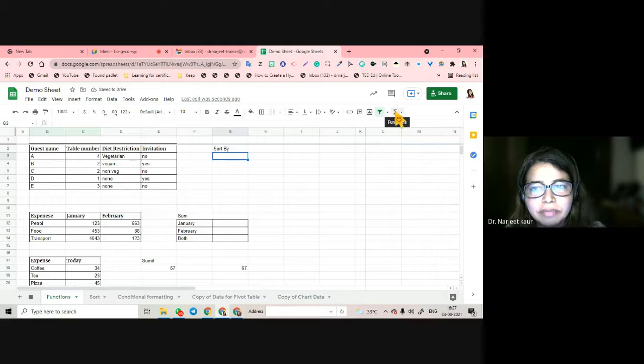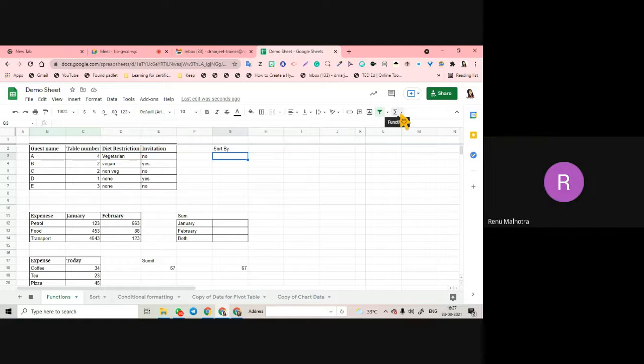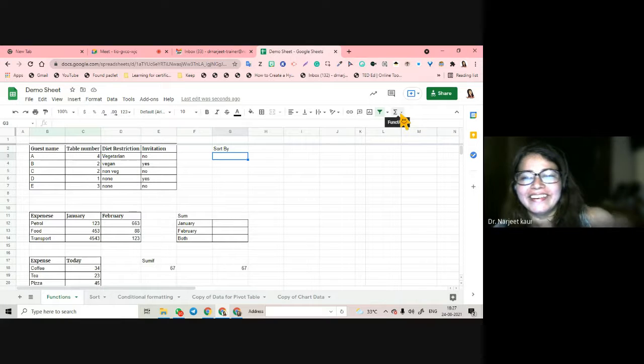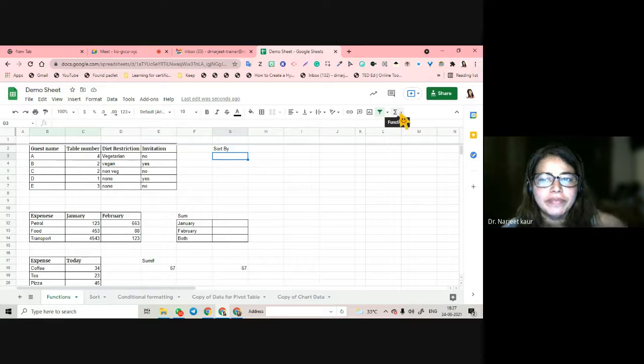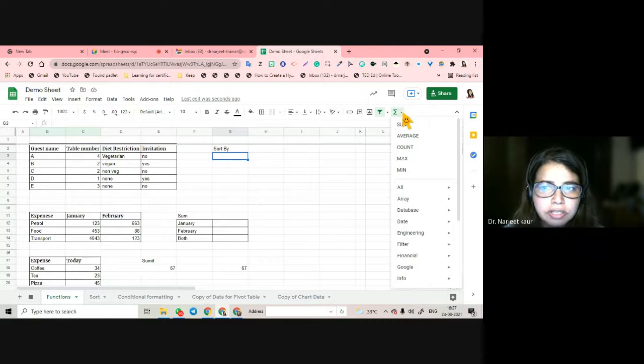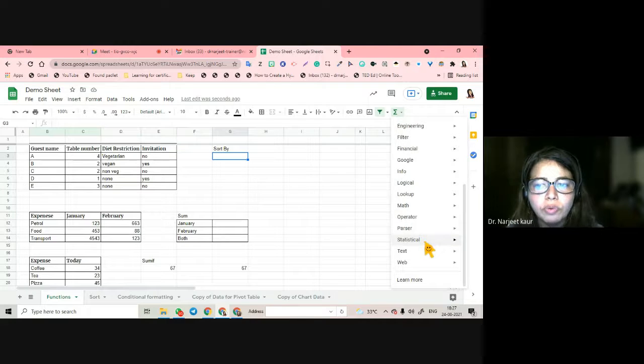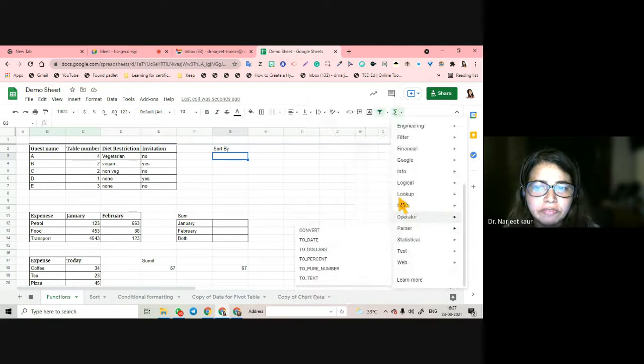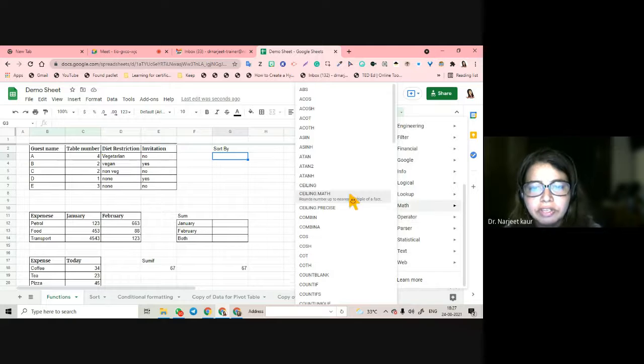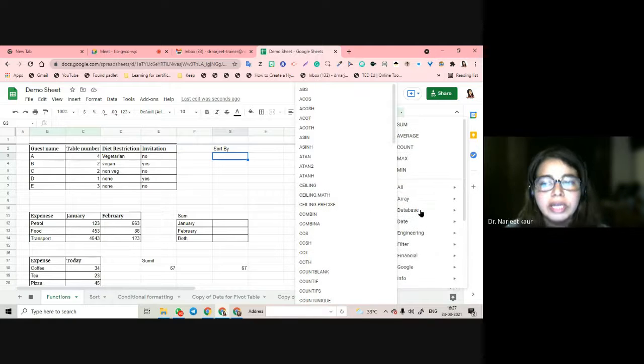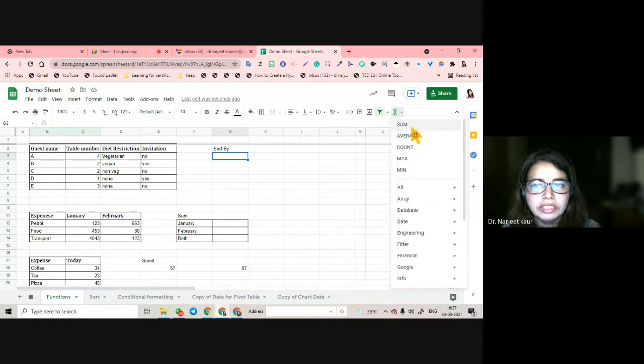Can the math teacher tell me what is this called? If there is any math teacher here. Some Sigma? Yes, sigma. Sigma it is, right? So this is known as sigma, and when I click on this arrow, I get all the functions that are available inside. There are so many hidden functions also. There are so many functions, but you are only going to be tested on a few of them, right?